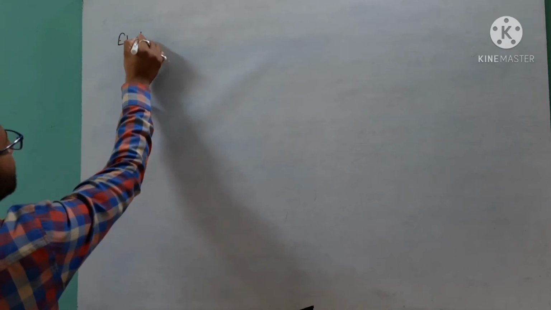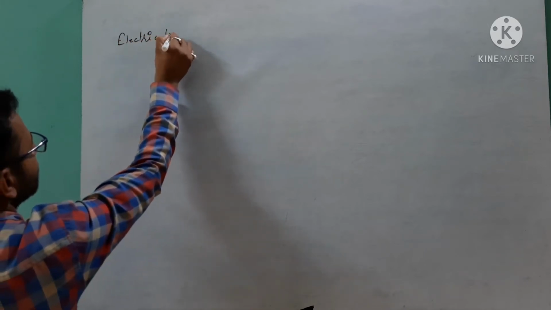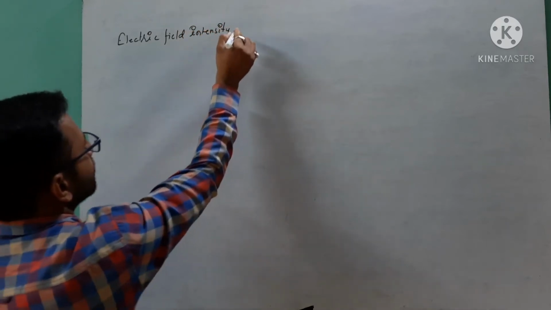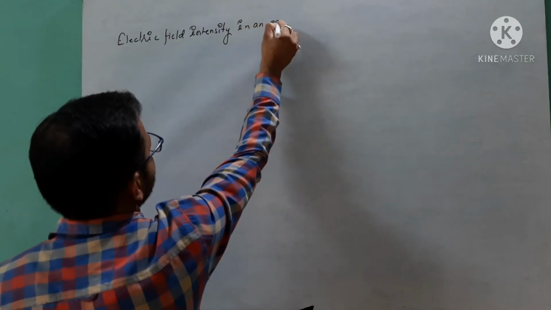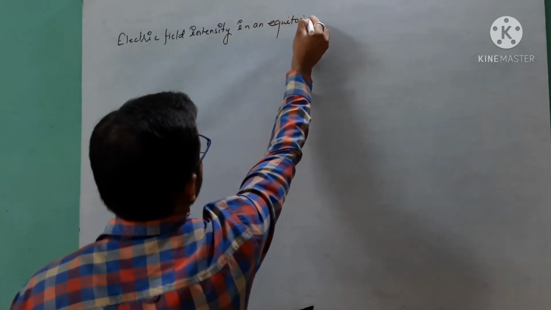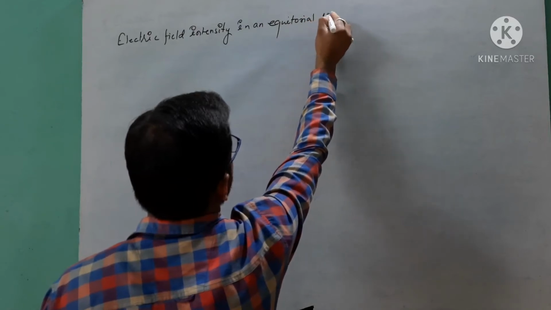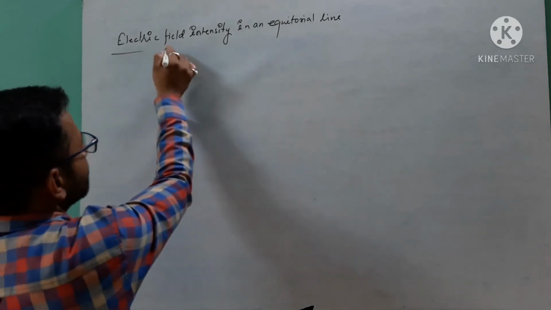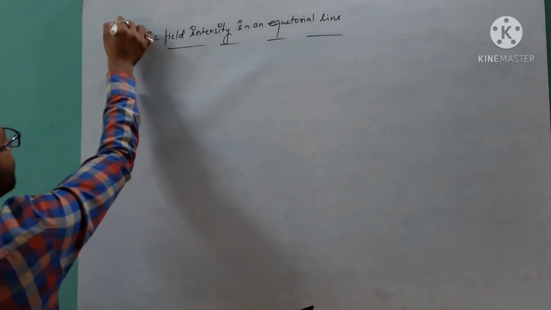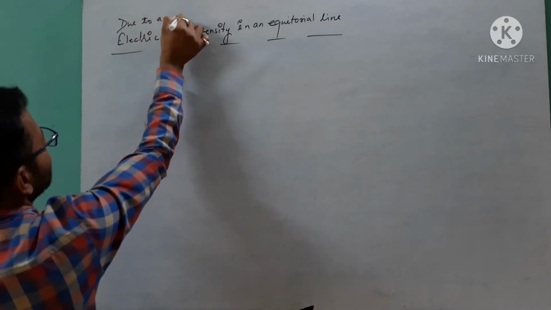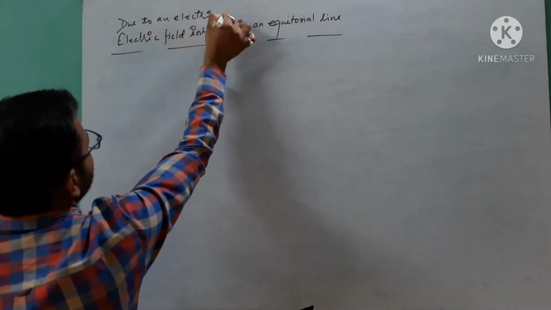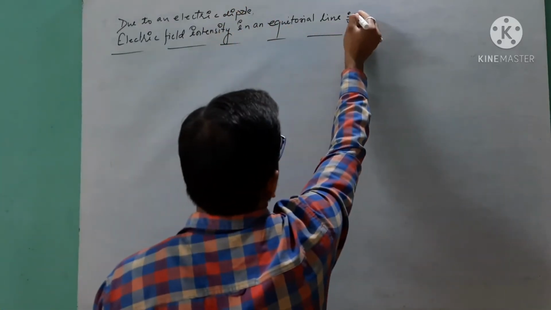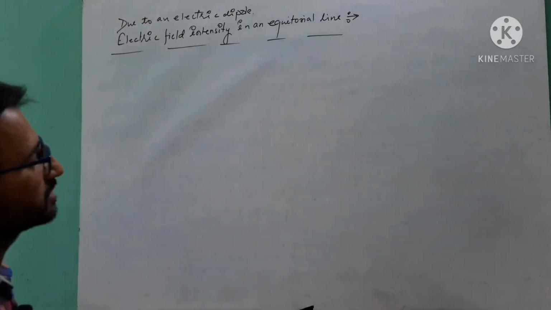So first I am writing the heading: electric field intensity in an equatorial line due to an electric dipole. So these two derivations are very important from the point of view of your examination.